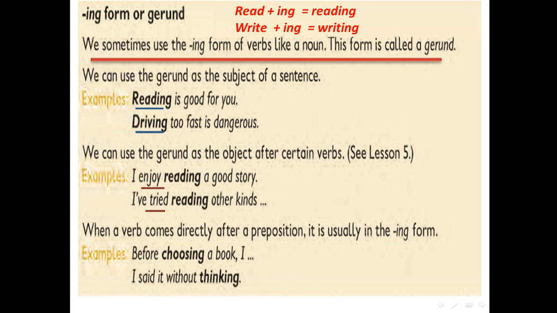The third point, okay, when a verb comes directly after a preposition, we have here some examples of prepositions: at, about, of, before, for, without. Okay, after these prepositions, the word ends in the ing form, so it's gerund. For example, before choosing a book, I said it without thinking. Okay, this is a simple explanation of lesson 3 in your course book, page number 56.